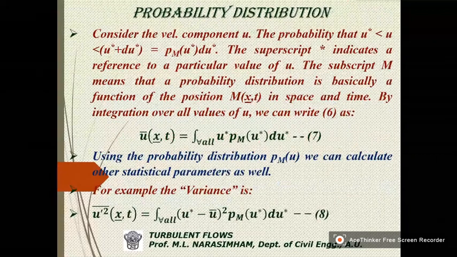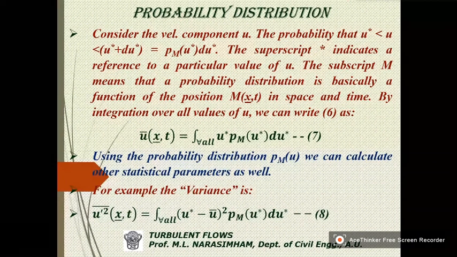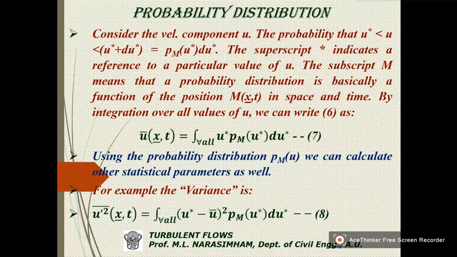So the probability distributions are given like this. Consider the velocity component u. Now the probability that the velocity is less than u, the velocity at any given instant of time, that we are calling u star.